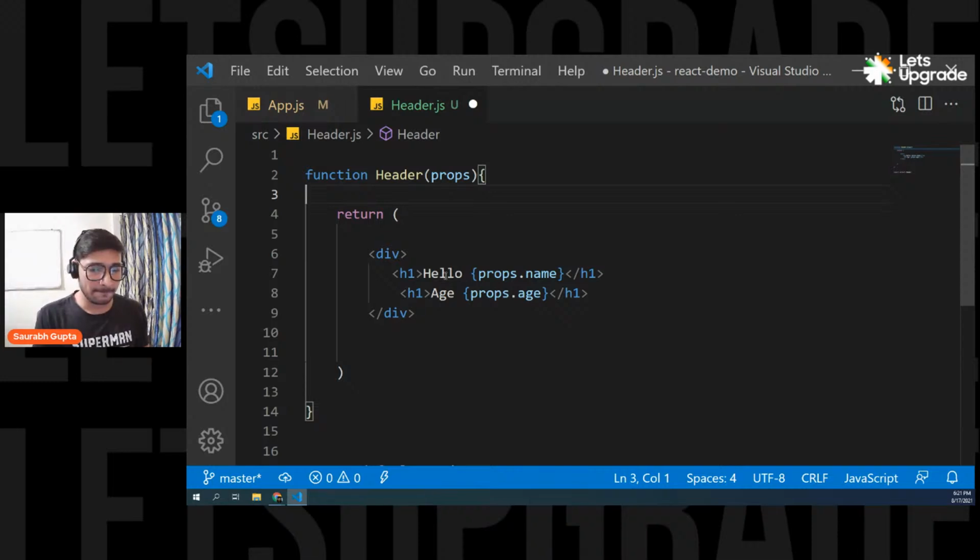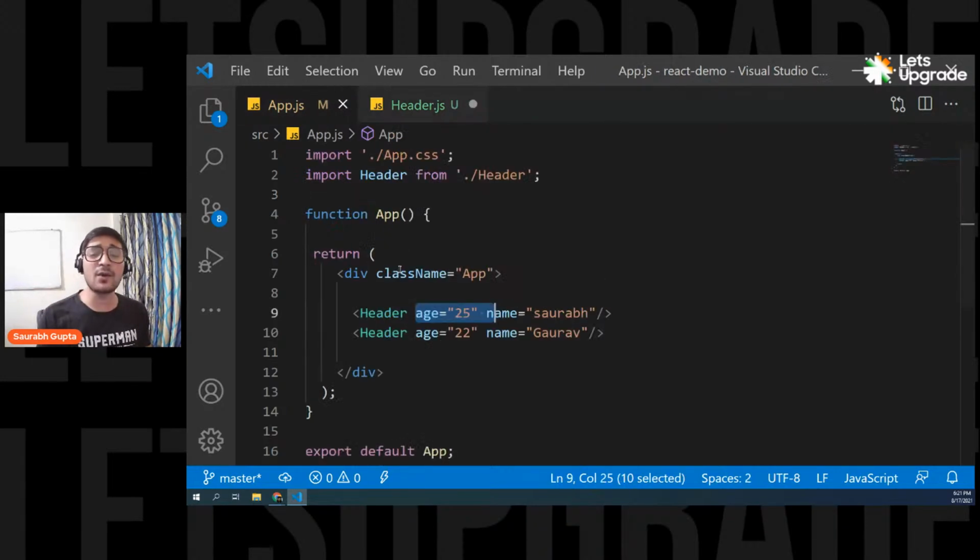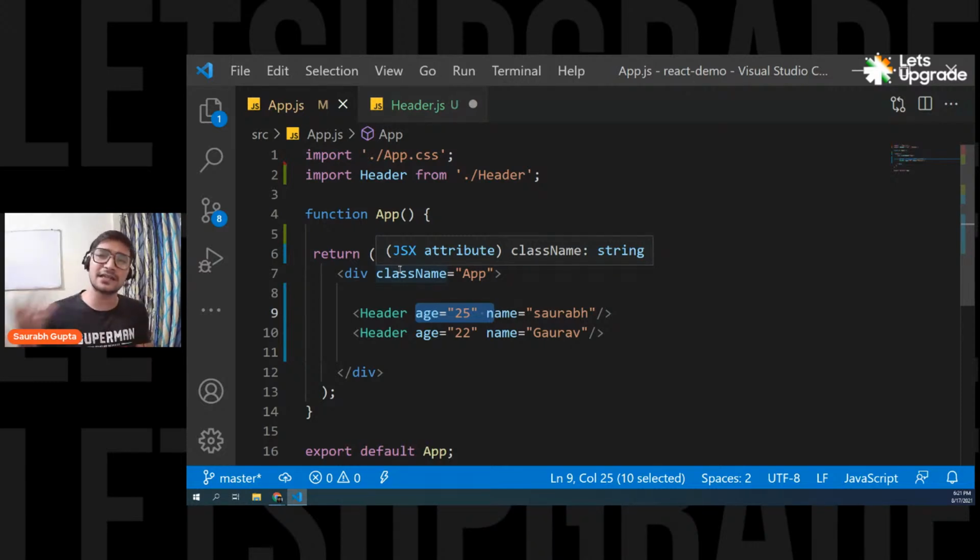Okay. Yes, Shubham, that's what I'm doing. We are using props here. And don't worry about usage. When we create the project, you'll see how to use it. But right now, just try to understand what I'm doing here. Just don't go anywhere else. Once we start creating the project, you'll see the uses as well.